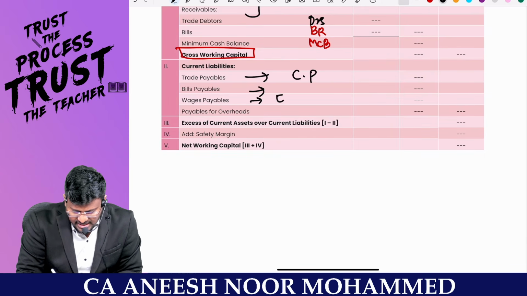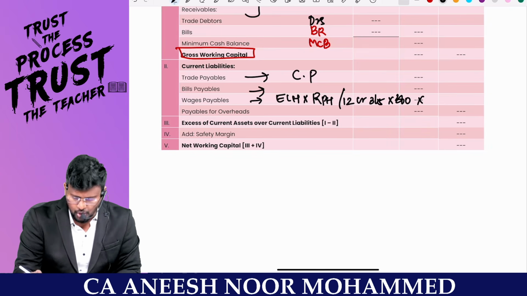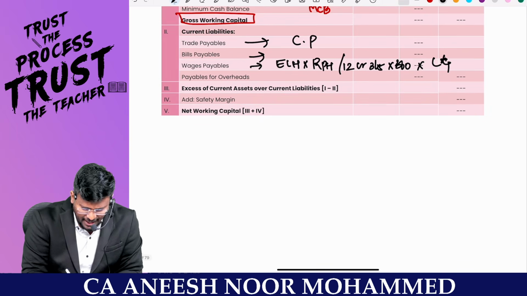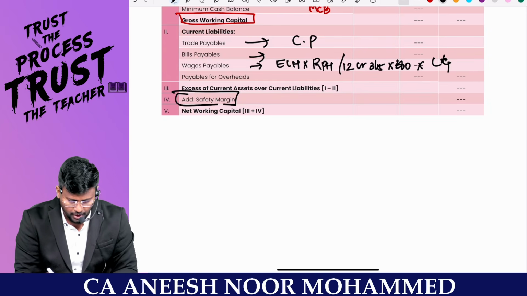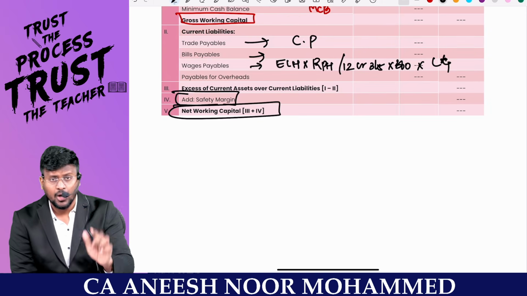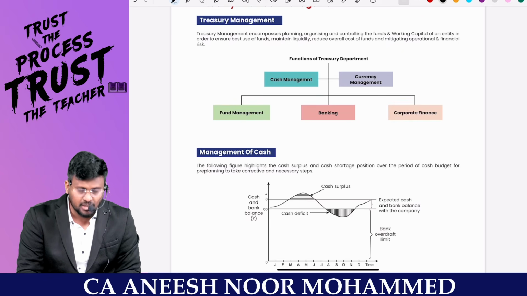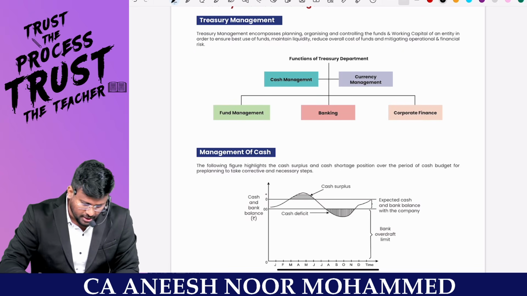Wages payable is estimated labor hours into rate per hour. You will get the total, divided by 12 or 365 or 360, my dear lovable students, and then you have to multiply with the time lag. Fine. Payment for overhead, and always we will add some safety margin, which will be given in the question, either 10% or 15%. You will get the net working capital. One of the 5-mark questions is estimation of working capital. Go and crack the estimation of working capital. I believe you are able to quickly recall the estimation of working capital in a better way.